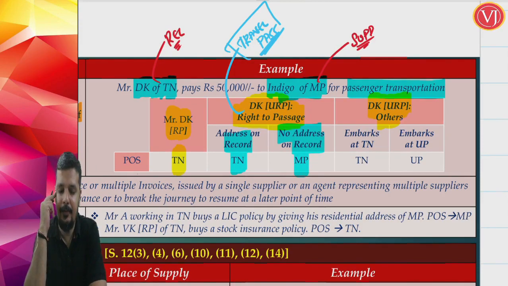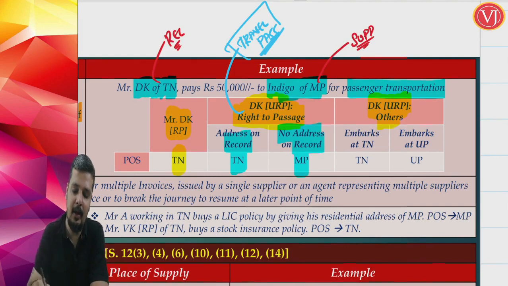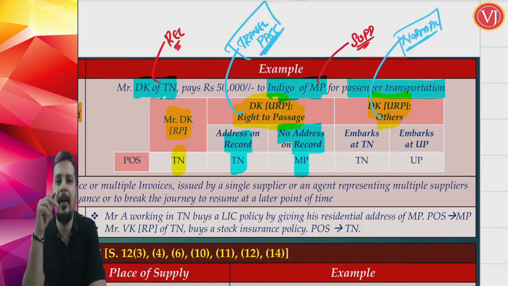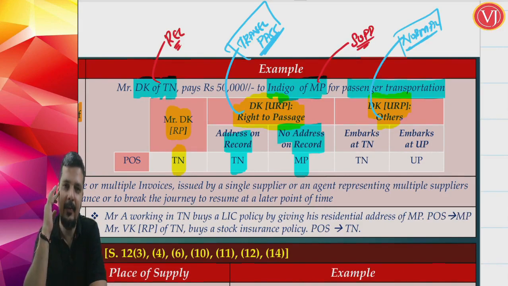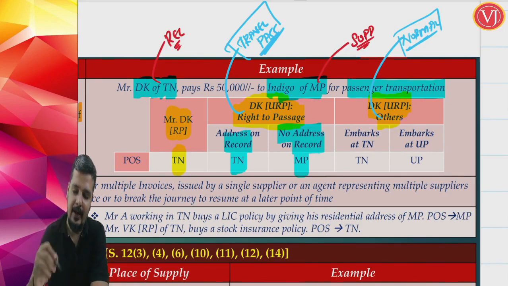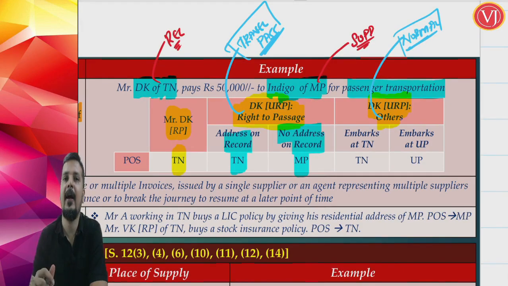If the recipient is unregistered and you are talking about a normal situation, normal situation means you are paying now and traveling now. Pay now, travel now. No right to passage. Then friends, the answer is the place where the passenger embarks the conveyance for continuous journey.